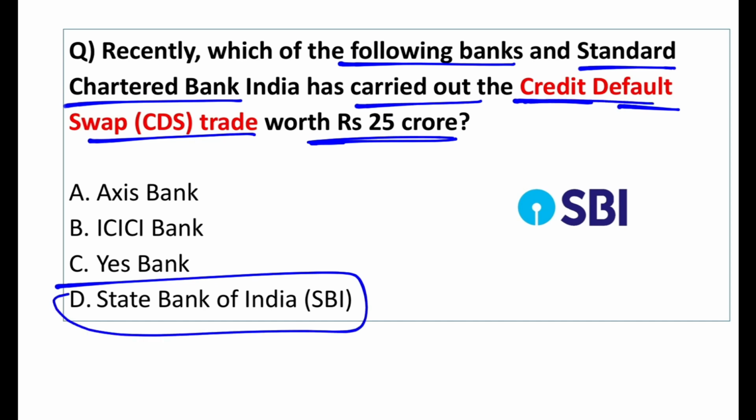Here what you need to understand is what a credit default swap trade is. As the name says, whenever you read something, always first see the name. Credit default: if you have taken a loan from a bank and you are not giving it back, that is credit default. So credit default swap means I am worried, so I will swap my risk. I will decrease my risk. I will hedge my risk. How? Let me explain.